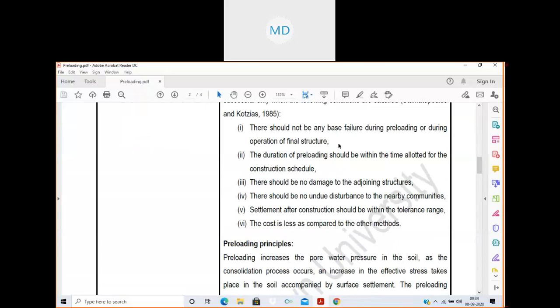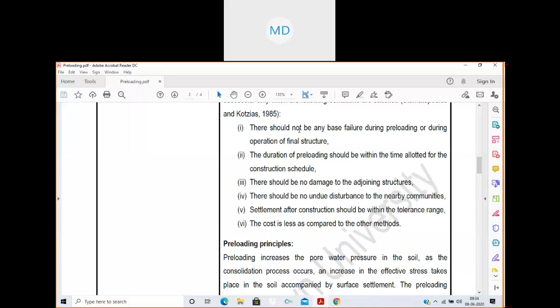There should not be any base failure during preloading or during operation of the final structure. See, we are applying external load with the help of fill materials, but where the base is weak, there may be base failure of the soil. I hope everybody is clear about base failure.